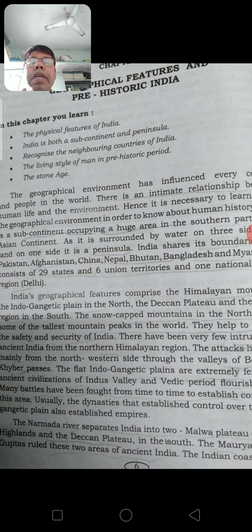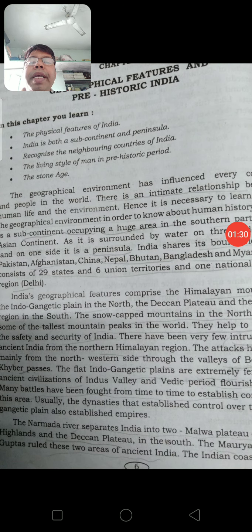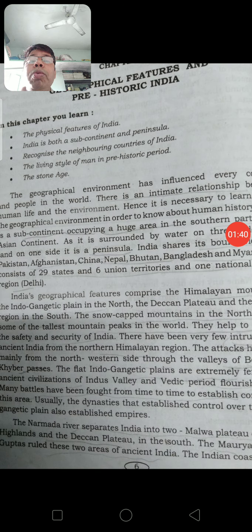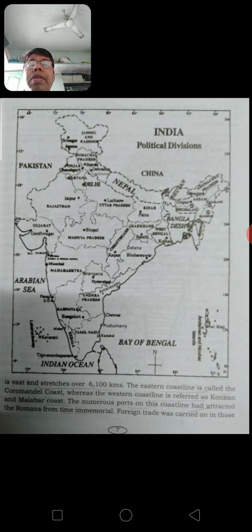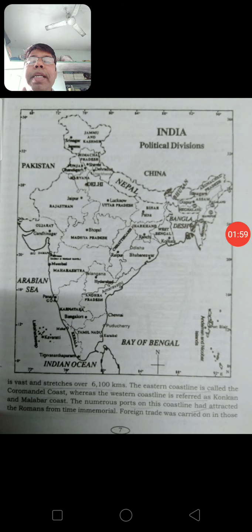So now let us try to know the geographical environment of India. India is a subcontinent. Sub means it is more or less equal to a continent because it is a big country, the seventh largest country in the world. It is in the southern part of the Asian continent, and it is a peninsula. What is a peninsula? Peninsula means a land with three sides covered by water. For example, India is a peninsula.